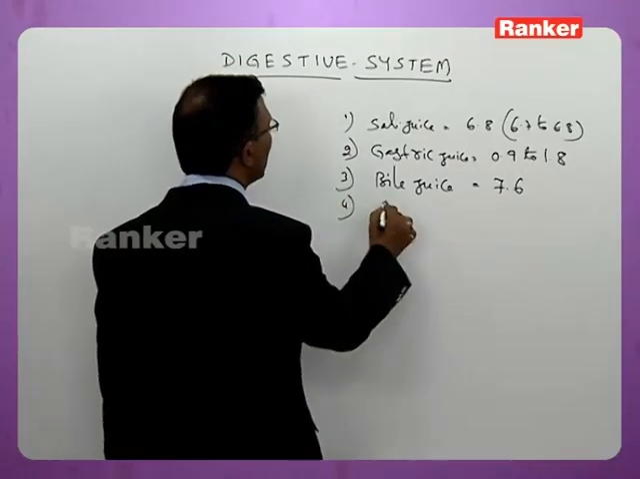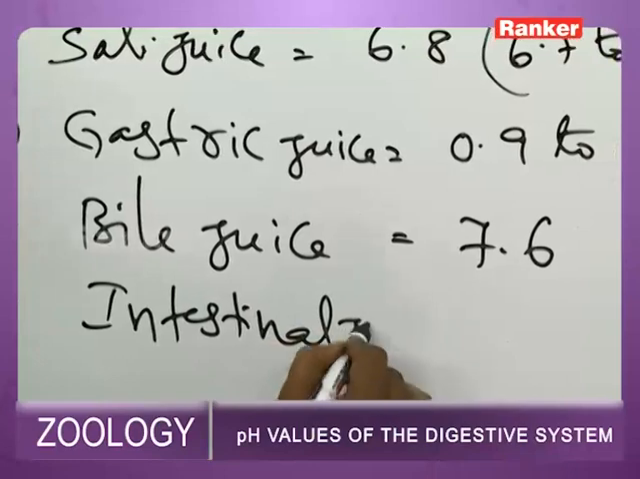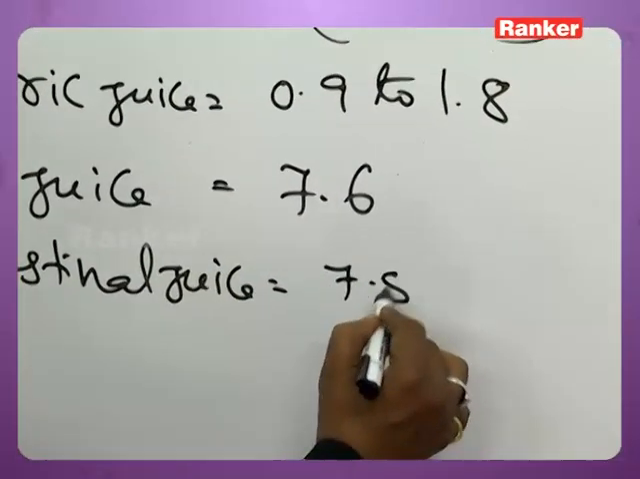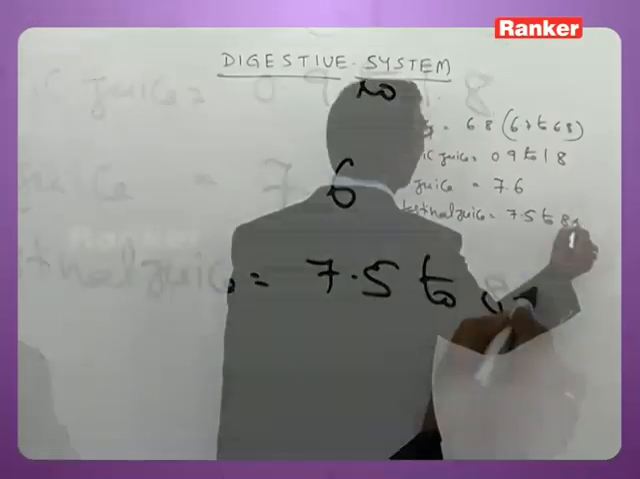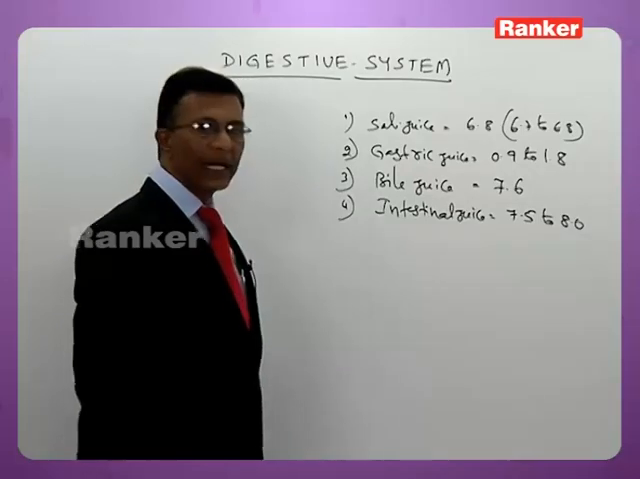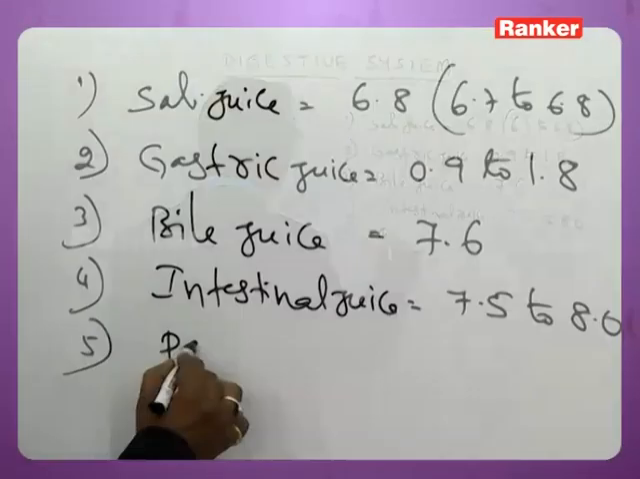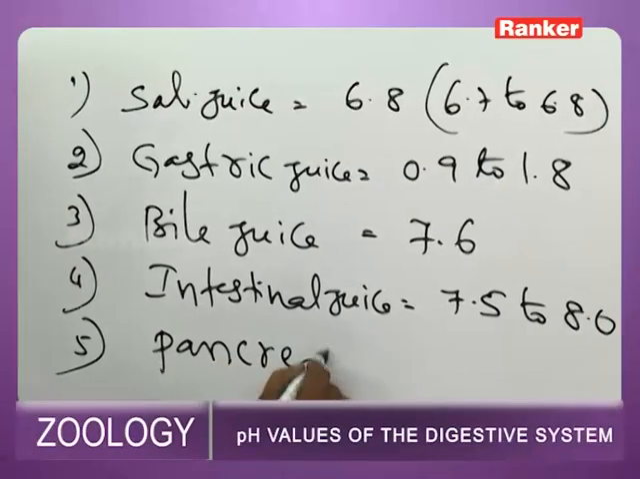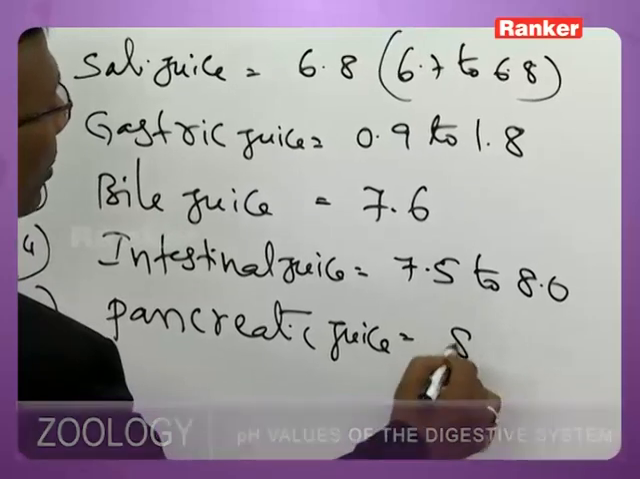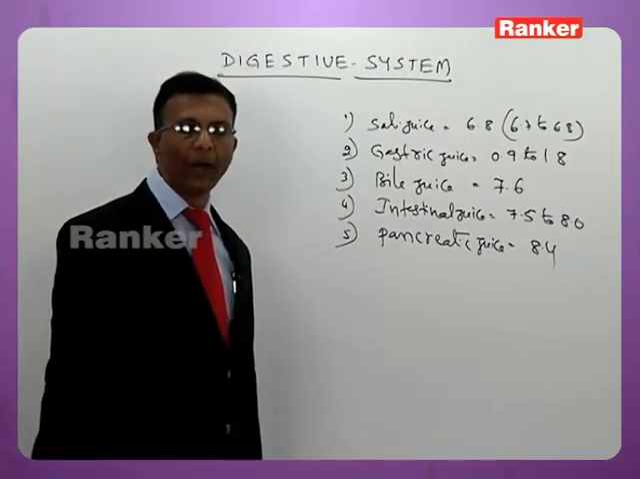The next you have intestinal juice. Intestinal juice is about 7.5 to 8. 7.5 to 8 is the pH of intestinal juice, also highly alkaline. The next you have pancreatic juice. Its pH is about 8.4.